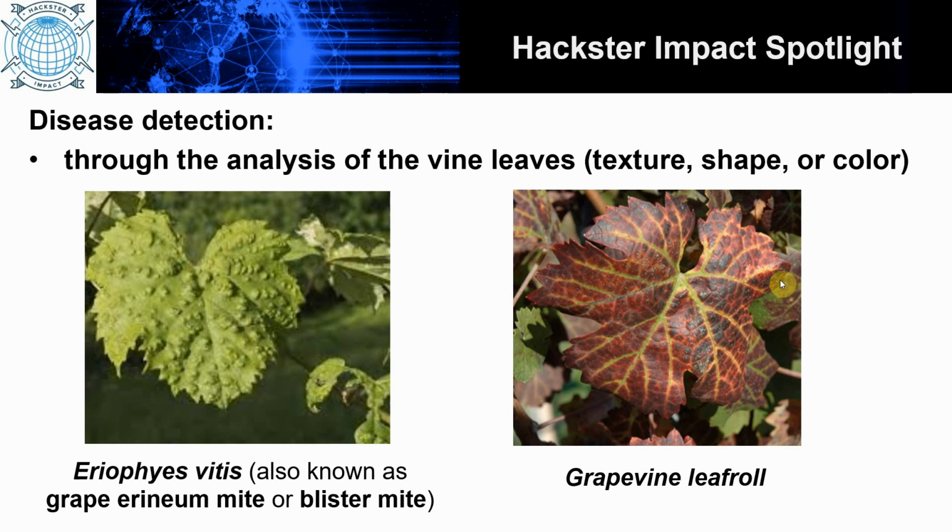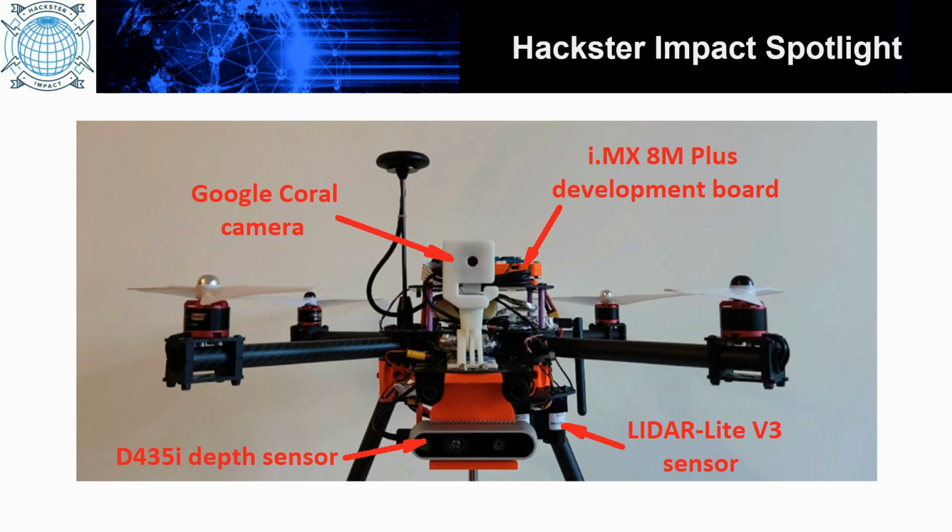The UAV system developed was built based on the HoverGames drone kit, which is a professional development kit produced by NXP Semiconductors company. This kit contains all the required components needed to build a quadcopter, such as frame, motors and flight management unit. The system incorporates a D435i depth sensor to guide the drone through the rows of vines.